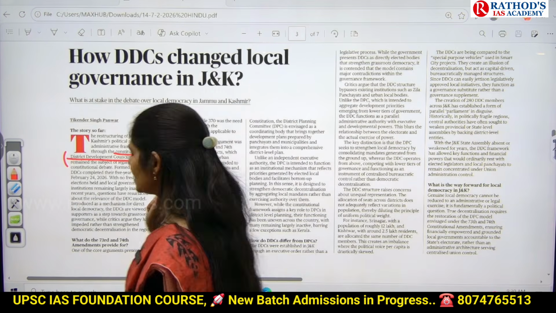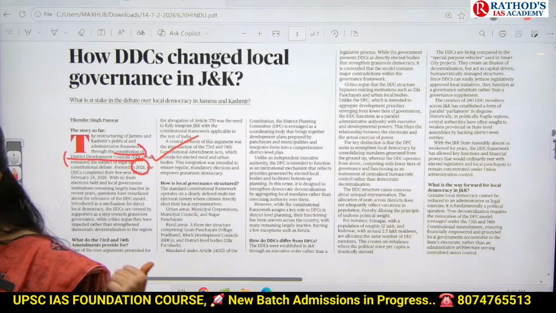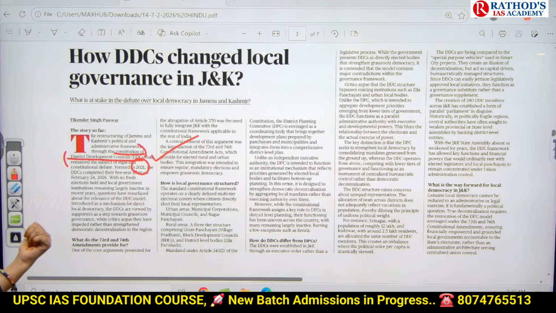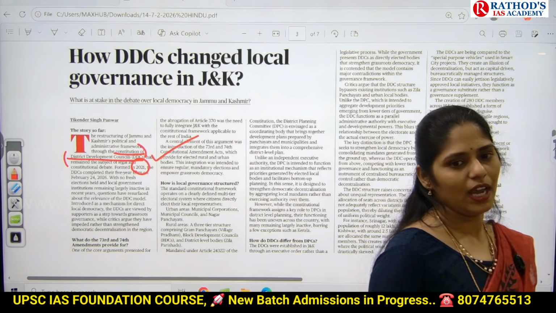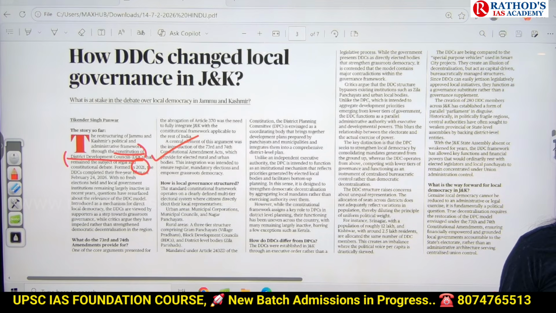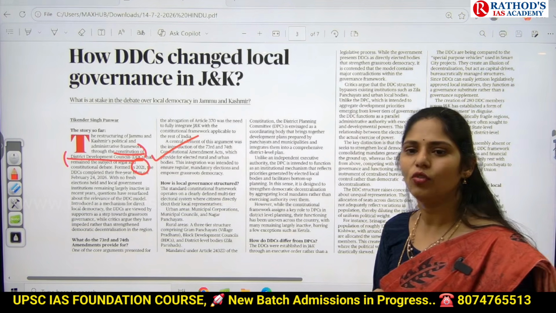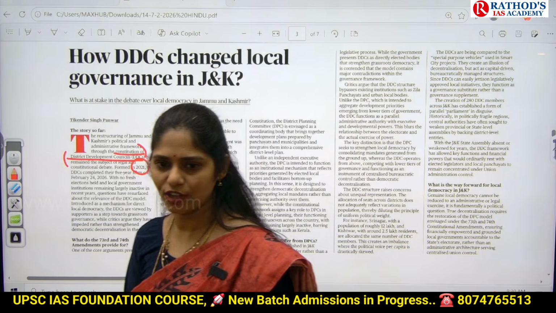Okay, so how can UPSC ask a question, because it has been completed 5 years. UPSC can ask a question like, what is the role of DDCs in the governance of Jammu and Kashmir, and discuss challenges faced. Like that, it can give a question on what are the provisions, what are the challenges, what is the way forward.